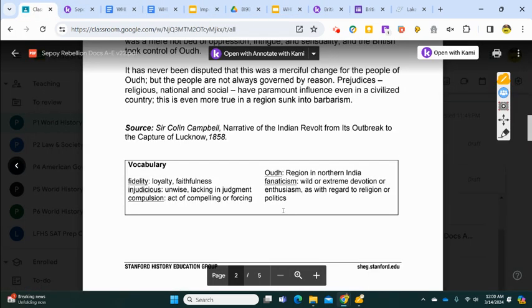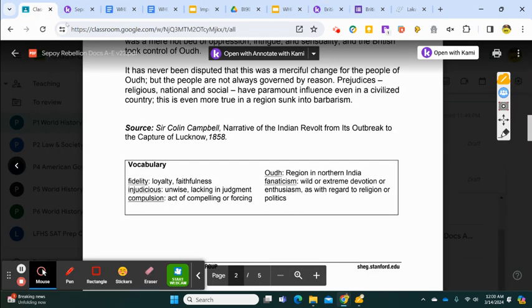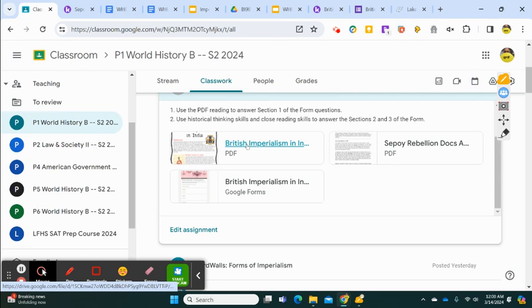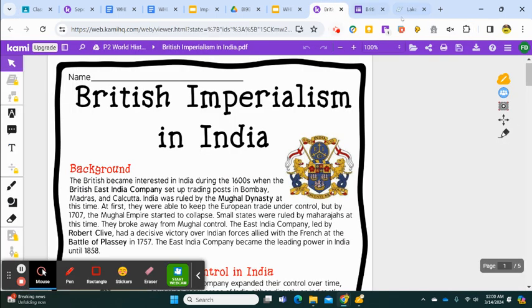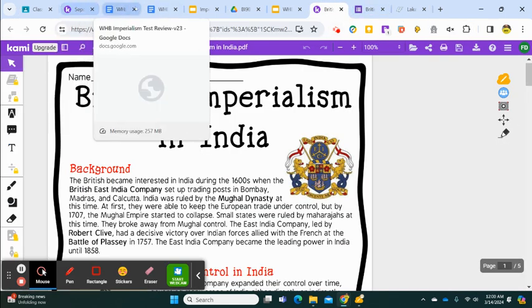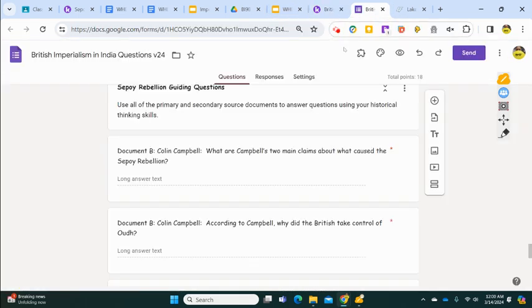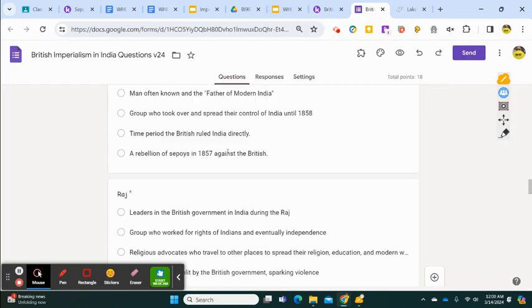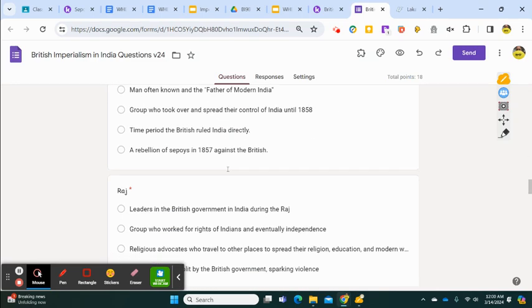Slide A12-1. What we're doing with A12-1 is you've got a document that's called British Imperialism in India. So you're going to document a reading called British Imperialism in India, and you're going to answer the questions here as many times as you need to get them correct as a completion.